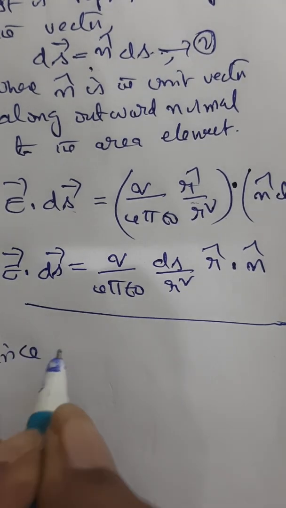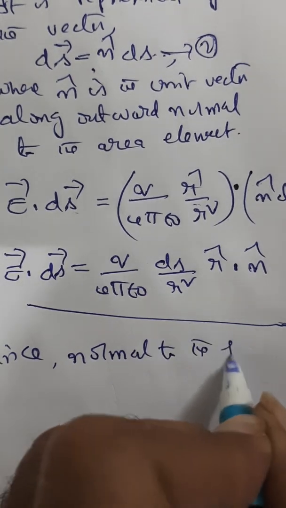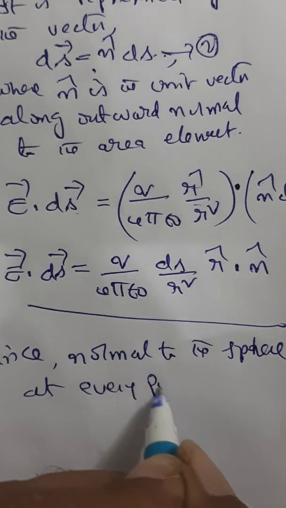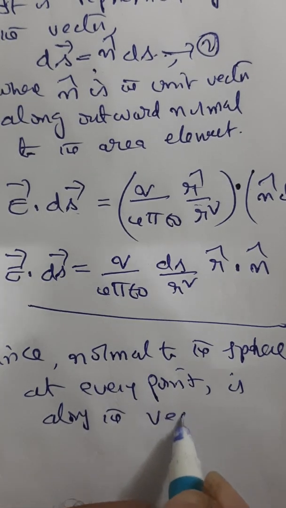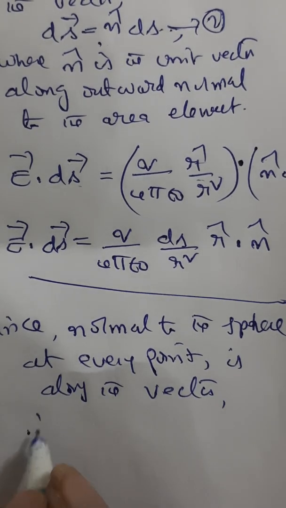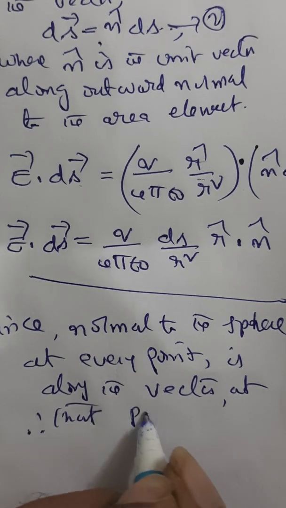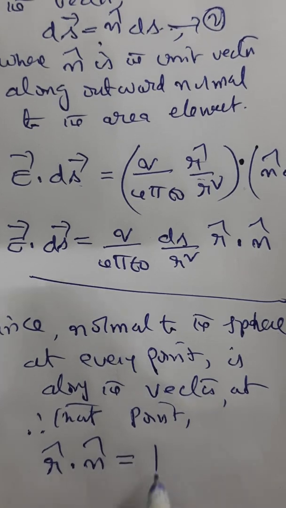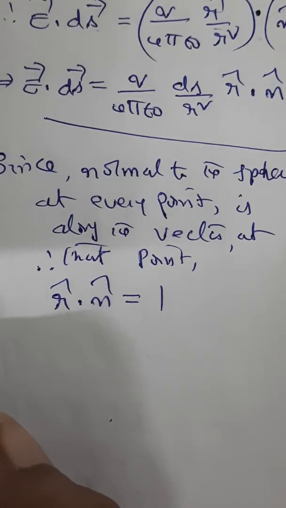We know that the normal to the sphere at every point is along the radius vector. The normal is always along the radius vector. Therefore, naturally the unit vector product, this dot product, will always be 1. So therefore how will this expression change?